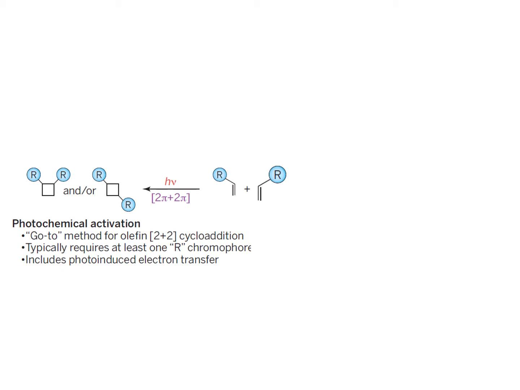If one can use visible light for activating the alkene, then it is easy to carry out the reaction under laboratory conditions. So, as I mentioned to you, the R group has to be a chromophore for carrying this out.